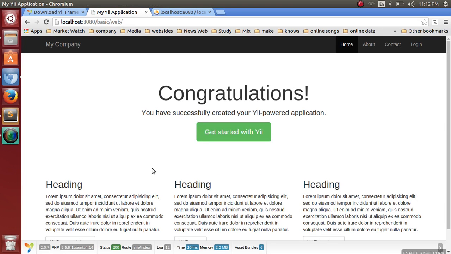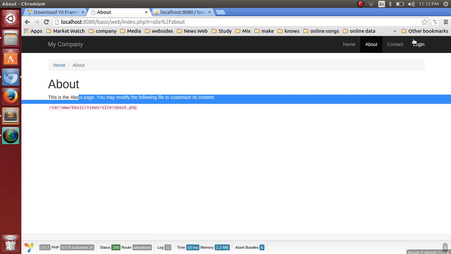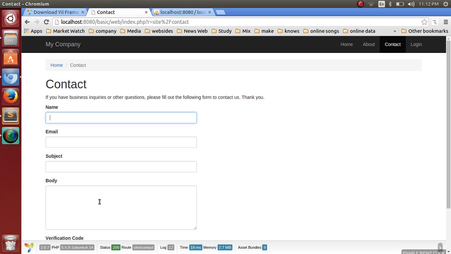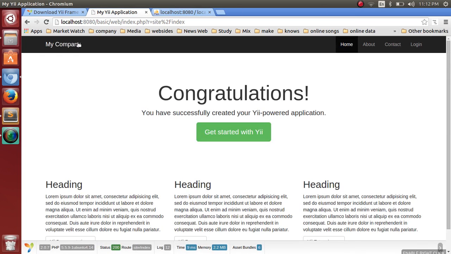After refreshing the page, you have a successful installation of the Yii2 Framework. This is the home page of the Yii2 Framework. In the menu, you can see various links like About. There is the about page. Here is the contact page. Here is a login page. All things are there. It is all about the Yii2 home page.